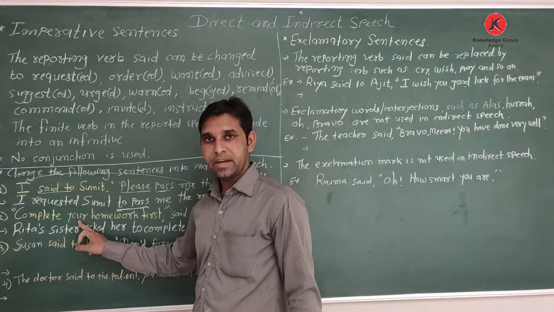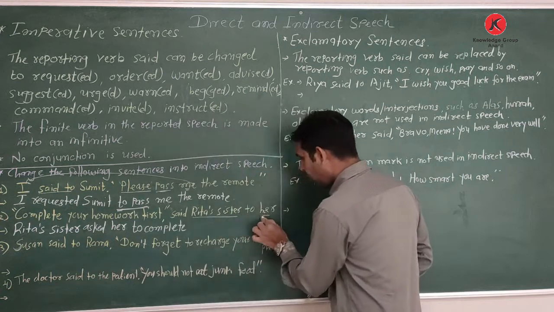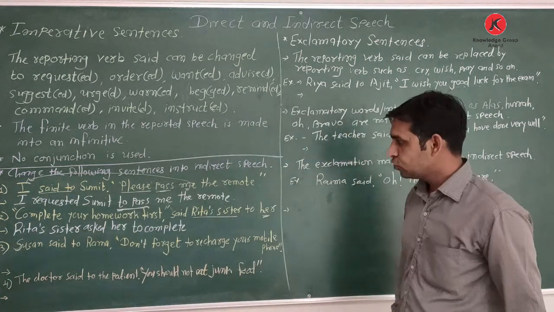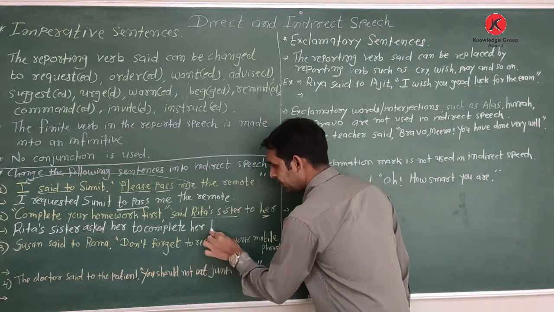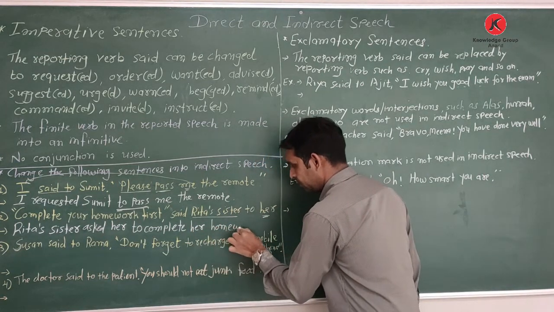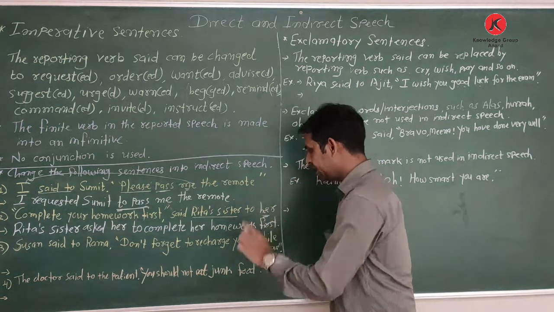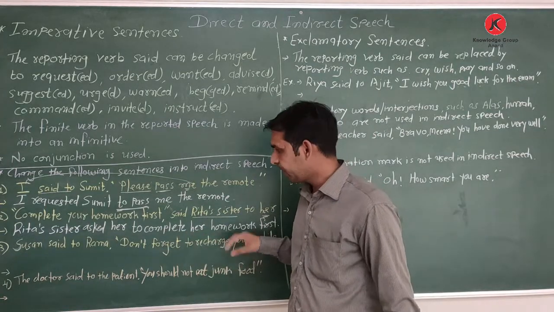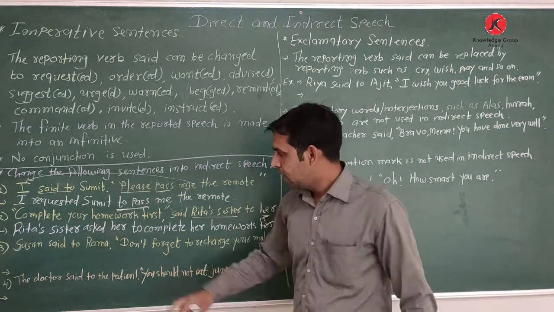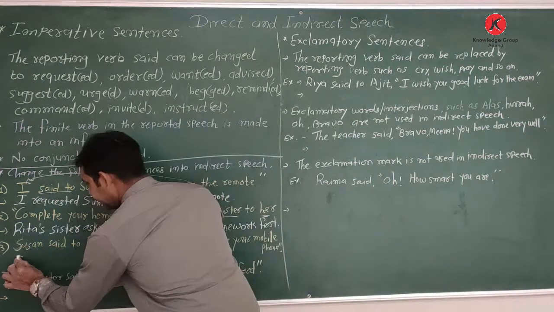Here is given the word your. So your changes according to whom? According to her. So here I write her homework first. Here is a lady, so I write her homework. Then comes the third.